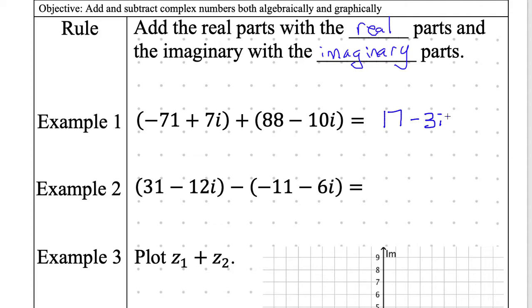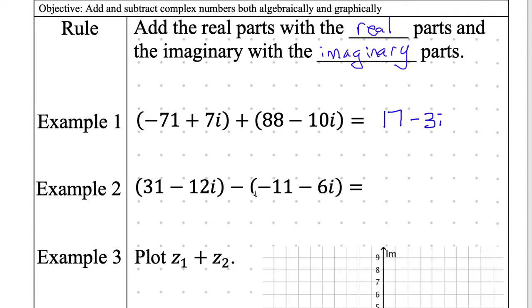If you ever get confused when you're adding numbers, if they have opposite signs, positive and negative, subtract them, take the sign of the larger. As a good review all the way back from, I don't know when, I definitely went over it in Algebra 1 though. Okay, example 2, I need to distribute the negative. If you have a plus sign, you don't need to do anything. If you have a negative, you always need to distribute.